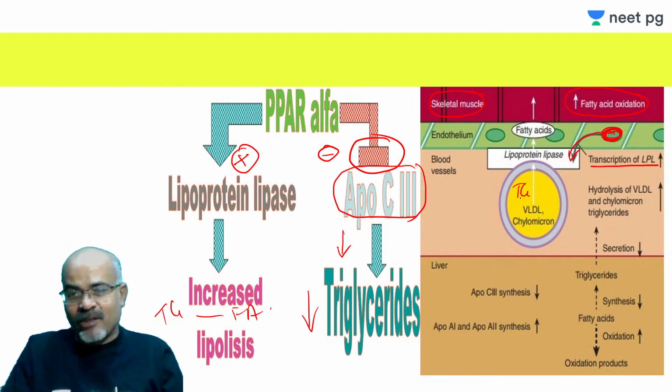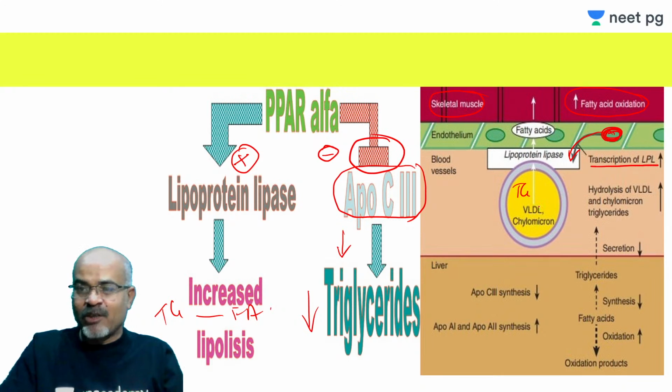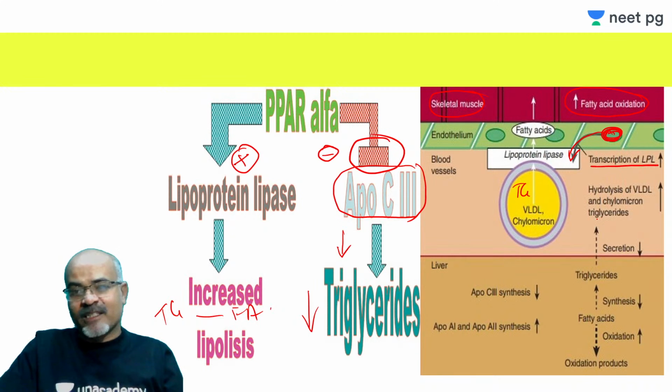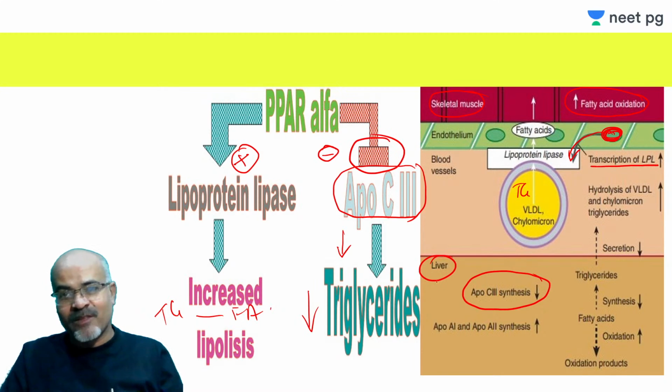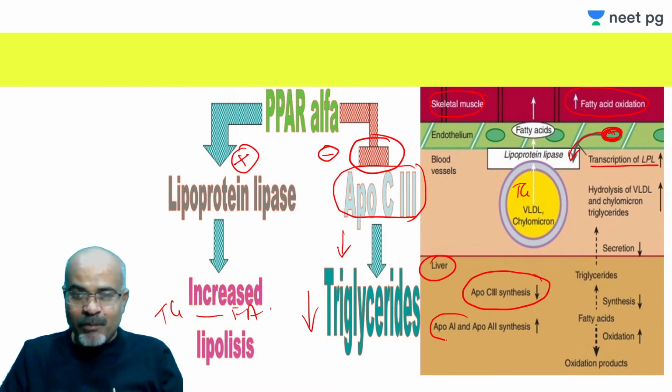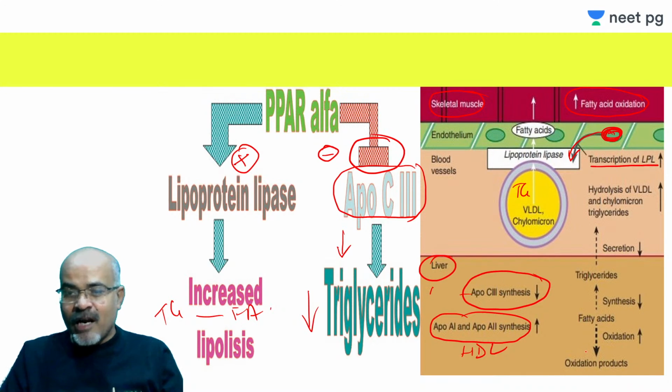And in blood vessels, I told you, VLDL and chylomicron triglyceride are hydrolyzed. And this is the liver. So in the liver there is decreased ApoC3 synthesis, I told you, because of the activation of PPAR alpha. Increase in ApoA1 and ApoA2, so there is increase in HDL. This also reduces hepatic triglyceride synthesis, and because of PPAR alpha activation, fatty acid oxidation is increased.